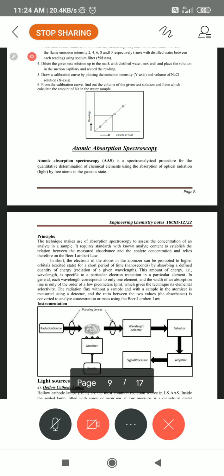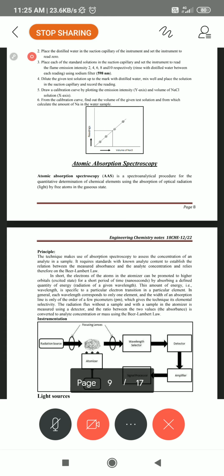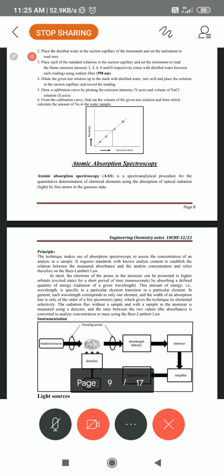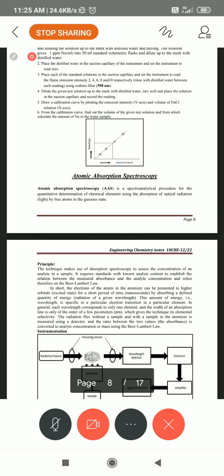In flame photometry, first we prepare a series of standard solutions. Here too we can prepare them, but even if not prepared, a maximum of 9 types of cationic metals can be estimated very easily. This is one of the most excellent advantages, and a very precise manner compared to flame photometry, and we save too much time.